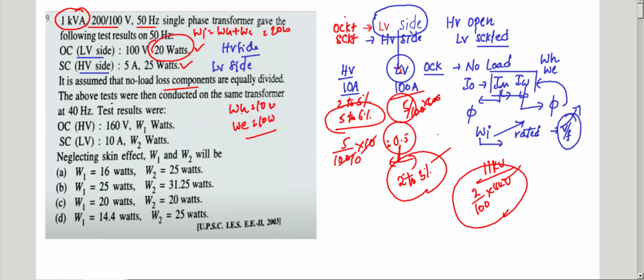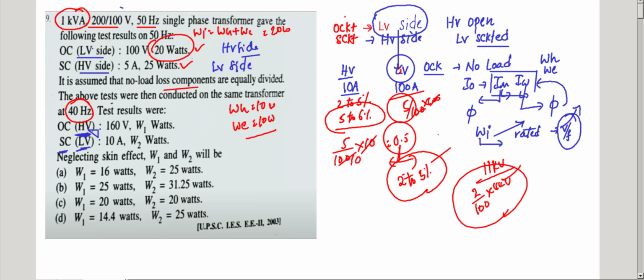Right. Now, the same transformer, our test is conducted on the same transformer at 40 Hz. So observe carefully. Open circuit is conducted on the HV side with the LV side open, and short circuit is conducted on the LV side with the HV side short circuited. But here, I want to conduct the open circuit test on the HV side and the short circuit on the LV side.